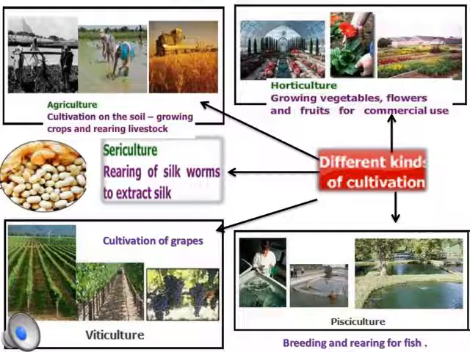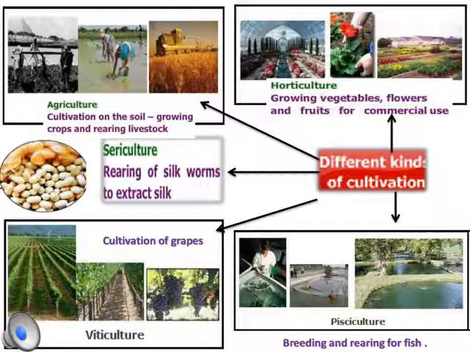It comes from the Latin word pisci, meaning fish, and culture, meaning cultivation. Then the next is viticulture. Viticulture is the science of study and production of grapes. This comes from the Latin word vitis, meaning wine, and culture meaning cultivation.